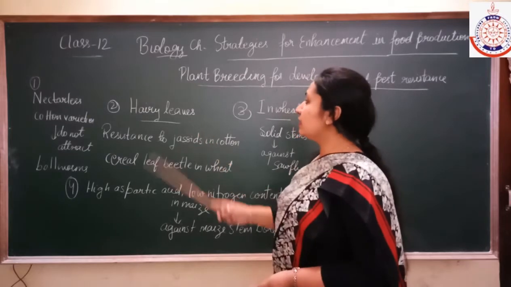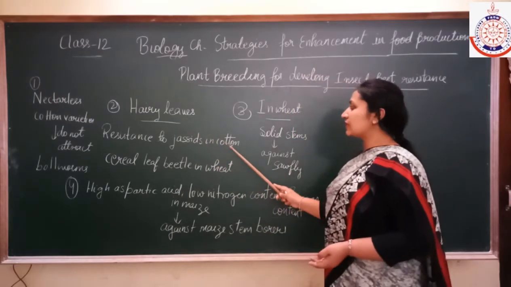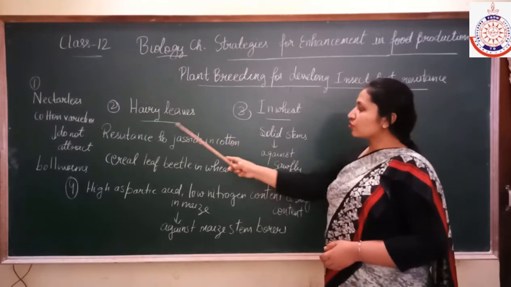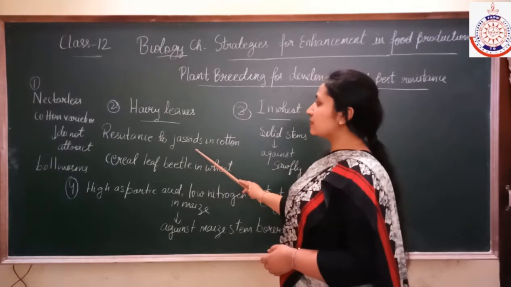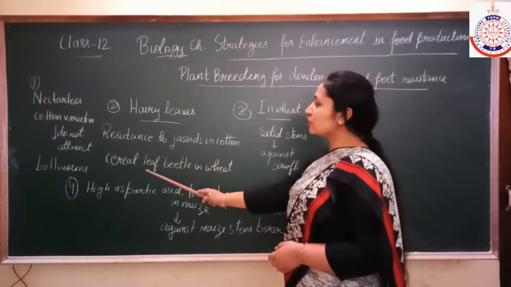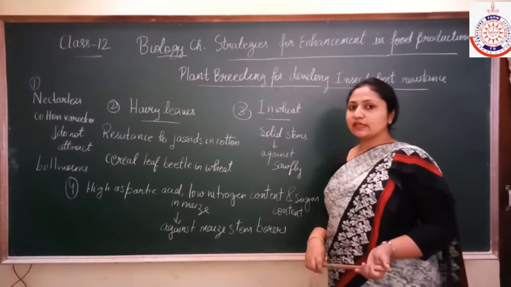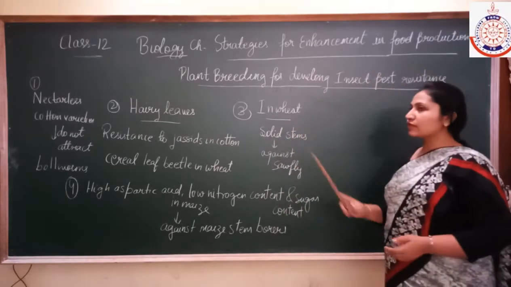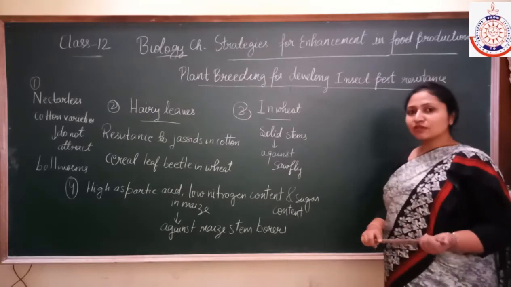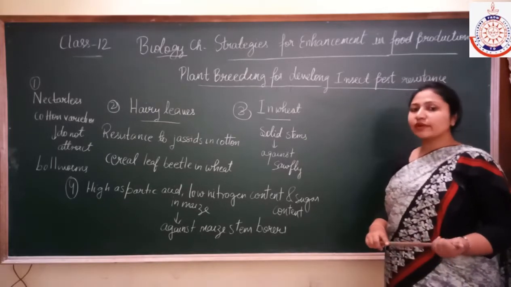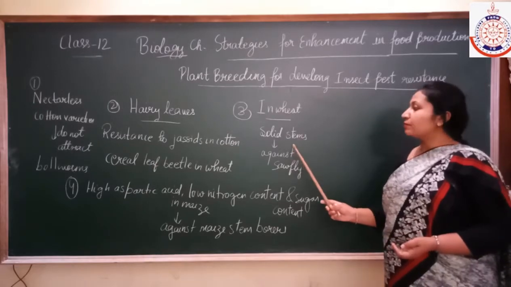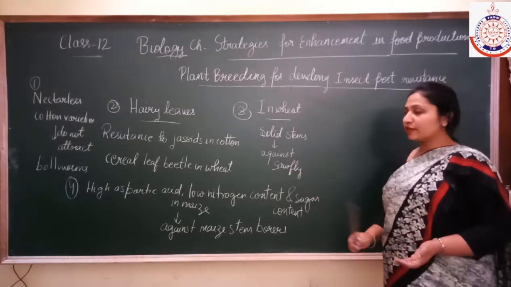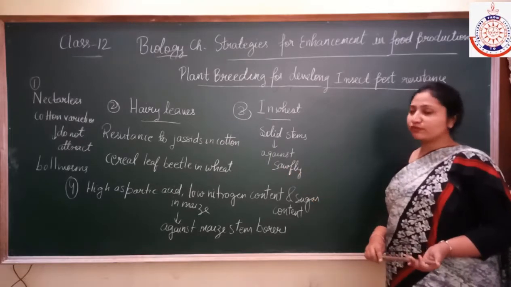Second is hairy leaves, like the hairy leaves present in cotton, which show resistance against jassids, and in wheat, which show resistance against the cereal leaf beetle. Third, in case of wheat, the stems that are solid protect the plant from the sawfly, also known as the stem sawfly.